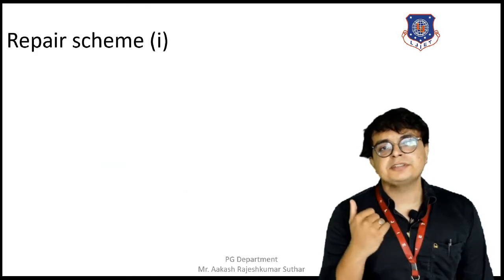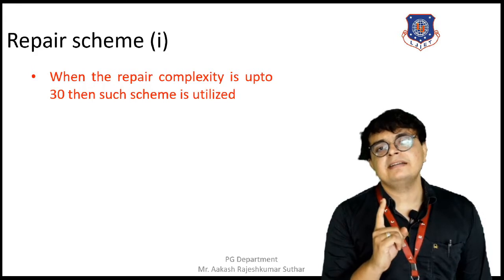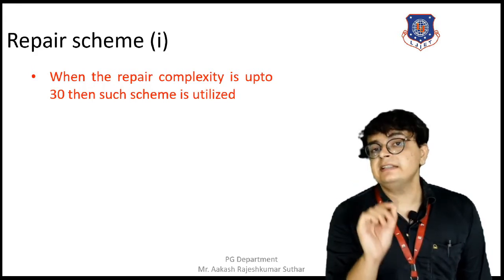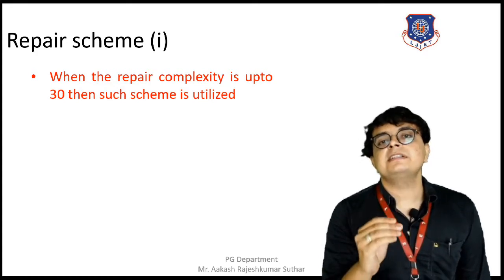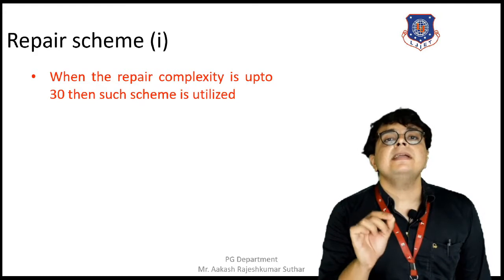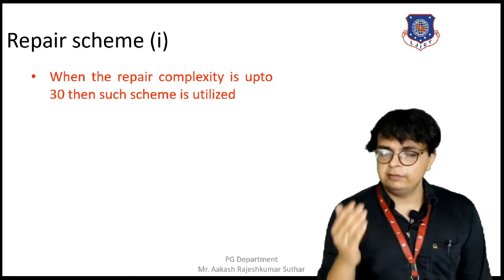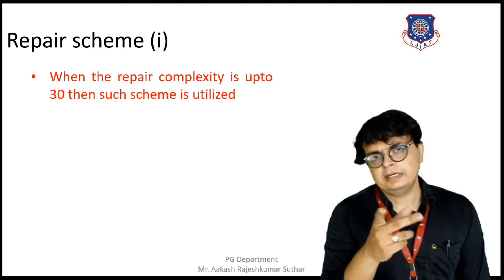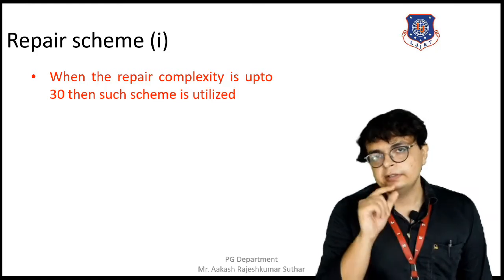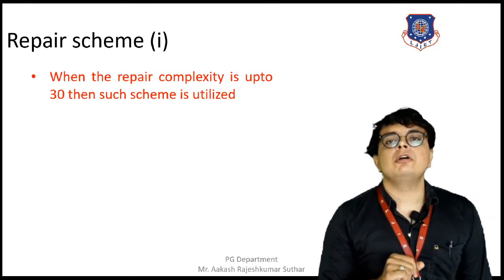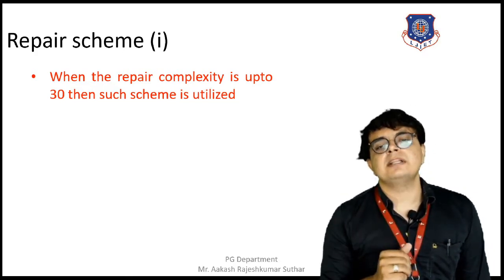Moving towards the deeper discussion of this repair scheme. The next thing required for the selection of the repairing scheme is the repair complexity, and repair scheme 1 is selected only when the repair complexity is up to 30. When it exceeds 30, we will adopt another repair scheme, repairing scheme number 2. At present we have a repair complexity up to 30, so we have selected repair scheme 1.